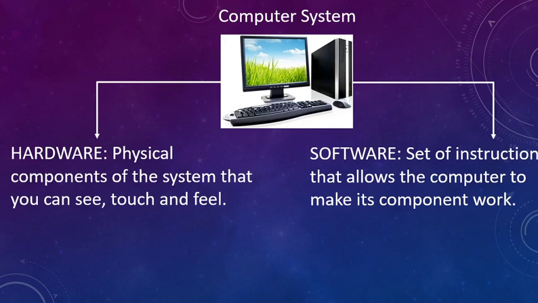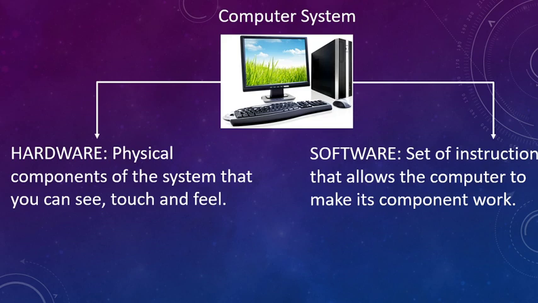In order to make this term very clear to you, let me give you a brief idea how a computer system is made up. If you check my first video, where I gave you a brief idea of different types of computer systems.